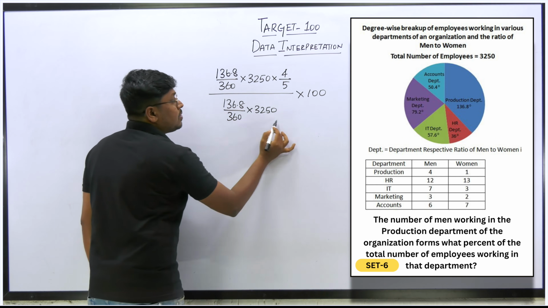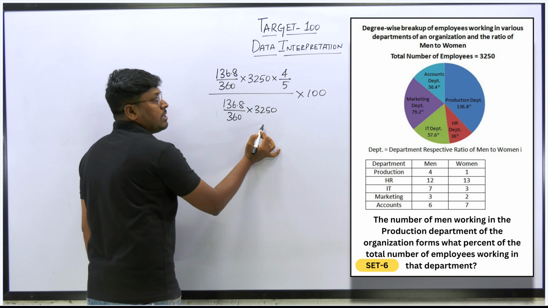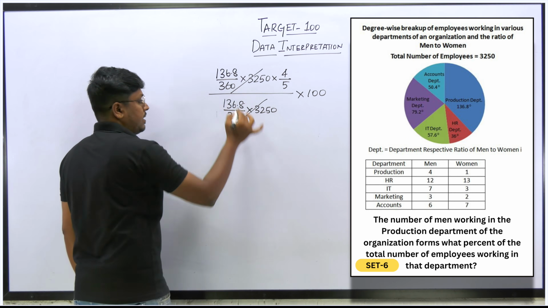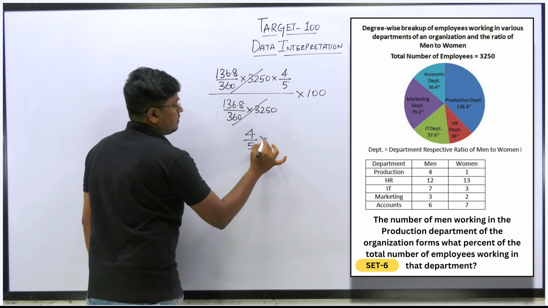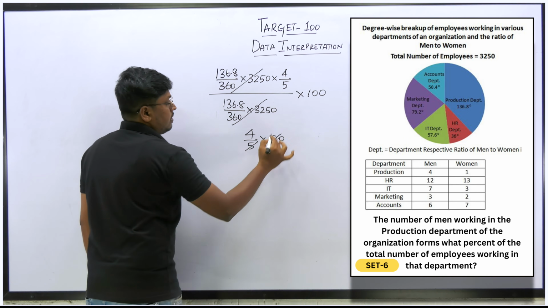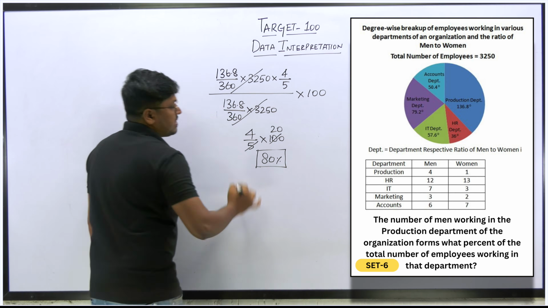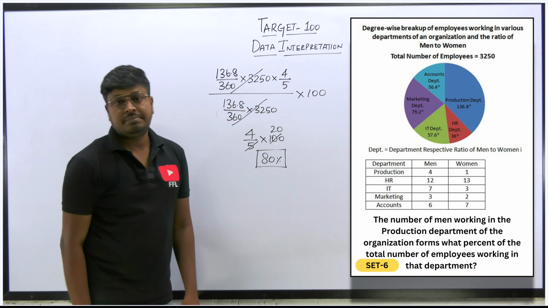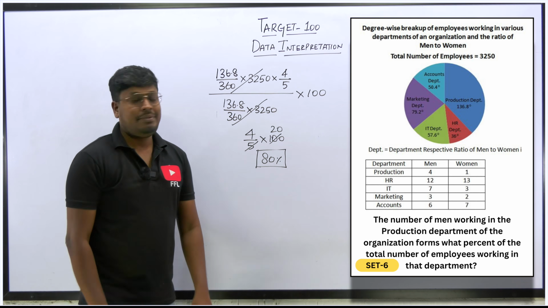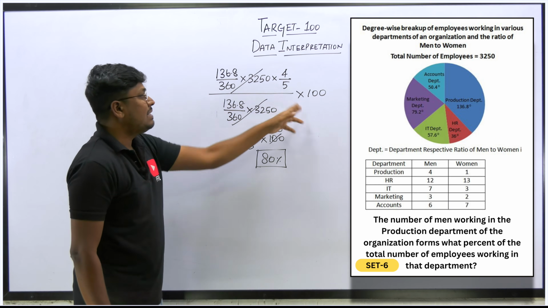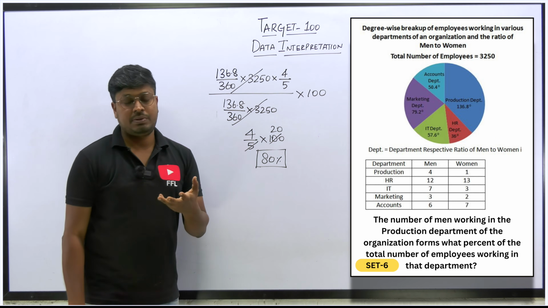So this will be the total number of employees working in the production department. So we can cancel this part. That's it. So the answer for this question will be 80%, right? Easy or not? If you find this answer separately, it's completely a waste of time.